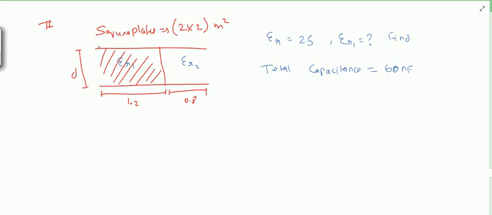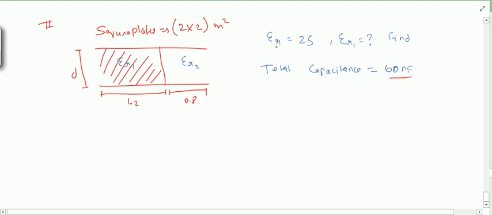So here is this one question. In this, these are conducting plates in which this dielectric is placed epsilon r1, and here one dielectric is placed of permittivity epsilon r2, and it is said that the total capacitance of this combination is 60 nanofarad, and the value of epsilon r2 is given to be 2.5, and we have to find the value of epsilon r1. Okay, so is it a series combination or a parallel combination? You can see that d is not divided, the area is divided, right?